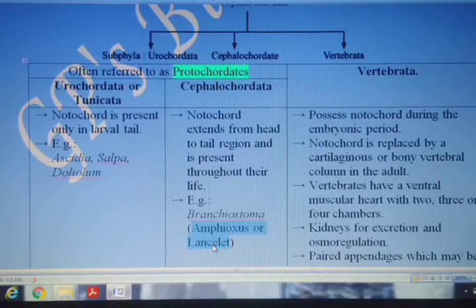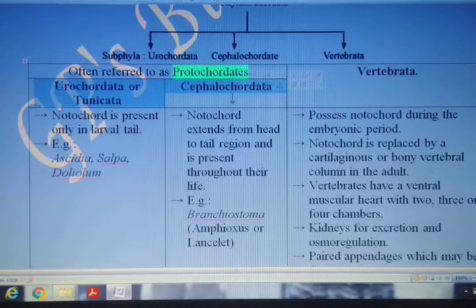Amphioxus or lancelet. Now, coming to the third subphylum. But before that, Urochordata or Tunicata and Cephalochordata, both of these subphyla are very often called protochordates.